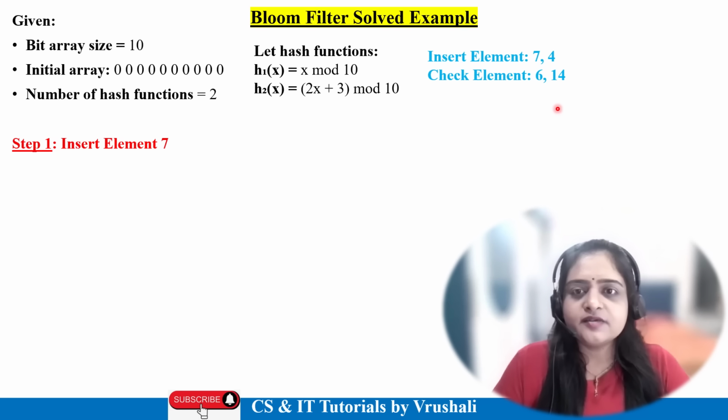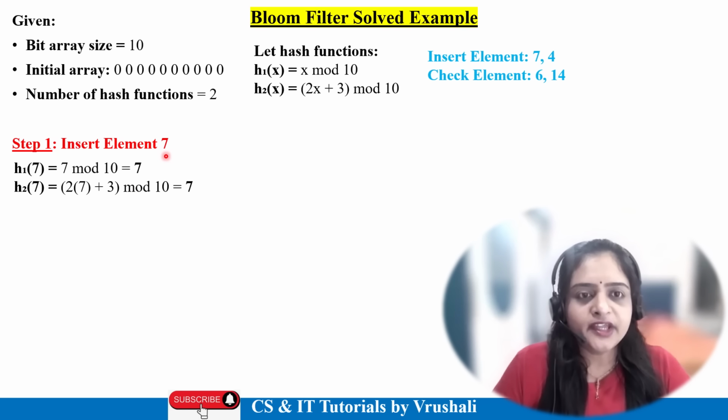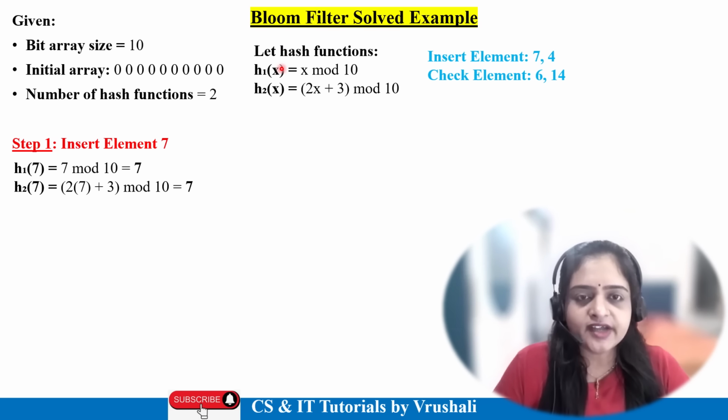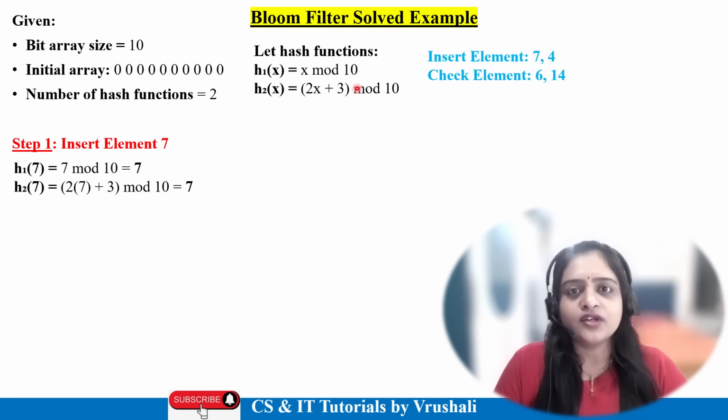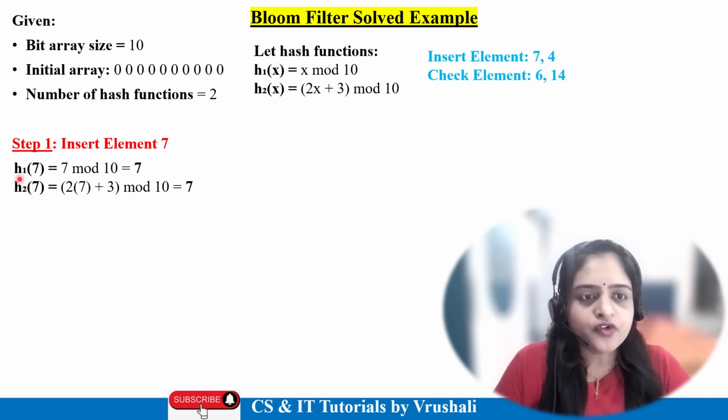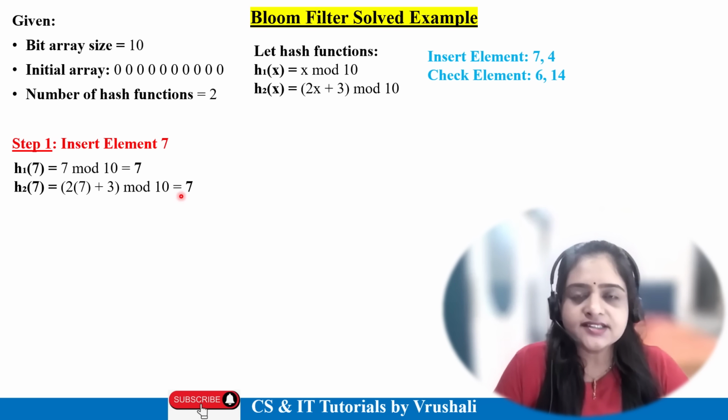So our step 1 is you have to insert element 7, right? So put the 7 value in both hash functions. First h1 of 7: 7 mod 10. You can't divide 10 into 7, right? So the remainder is 7. Then 2 into 7 plus 3 mod 10. So the answer is again 7. This is a remainder value. So the first hash function answer is 7 and the second hash function answer is again 7.